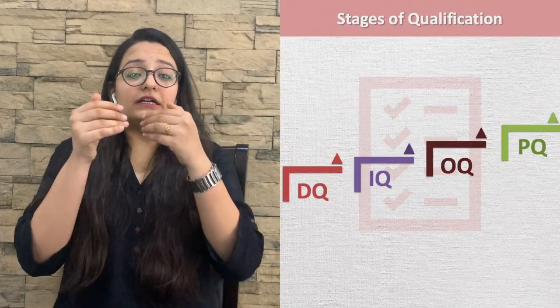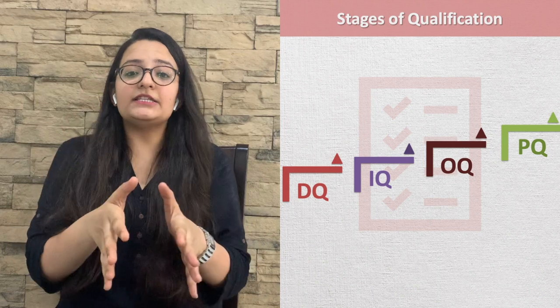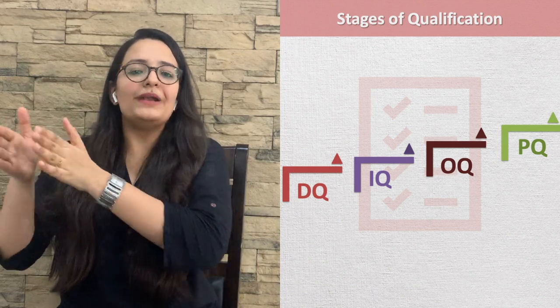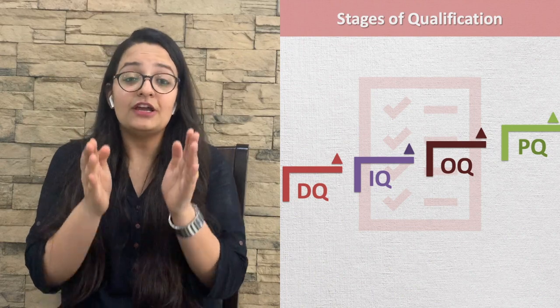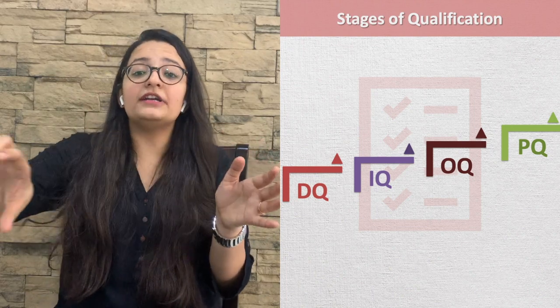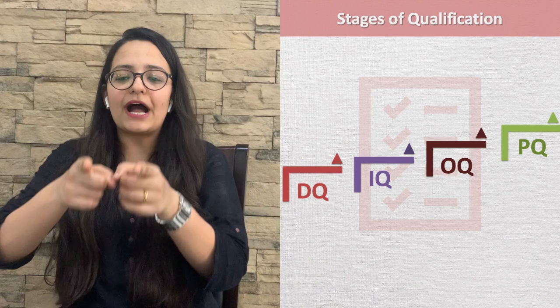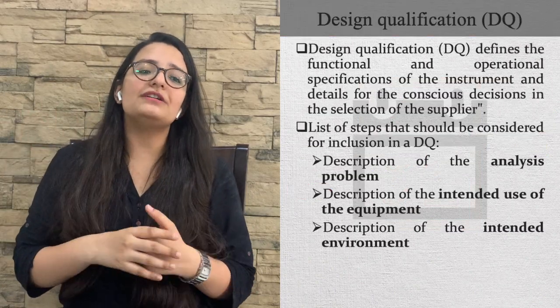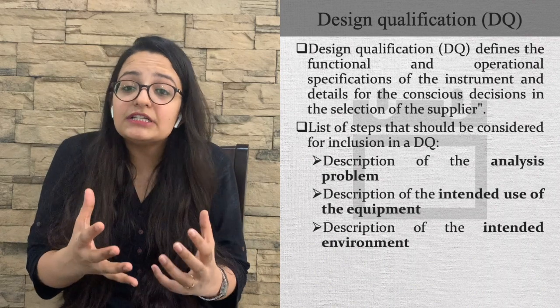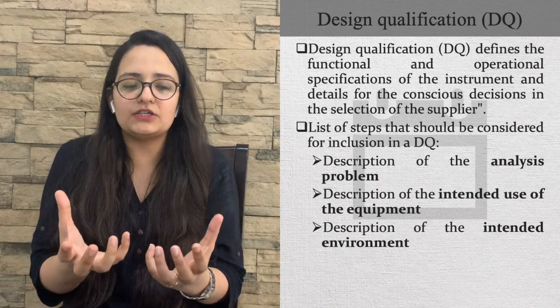Now we will discuss the stages DQ, IQ, OQ and PQ in detail. First, design qualification. This order should always be maintained: DQ, IQ, OQ and PQ. Design qualification defines the functional and operational specifications.